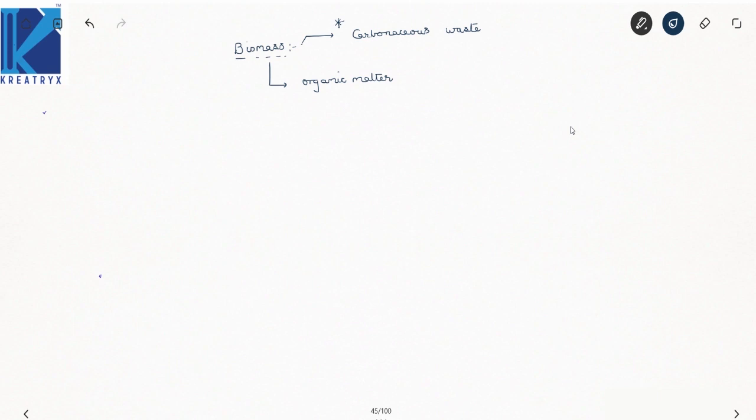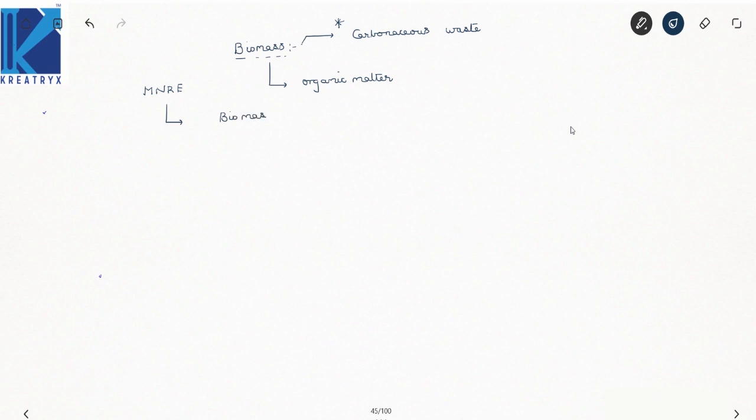electricity generation. The Ministry of New and Renewable Energy, MNRE, launched a program called the Biomass Power and Cogeneration Program in order to encourage the production of electricity through biomass, by giving incentives and funding. What is the program called? Biomass Power and Cogeneration Program.